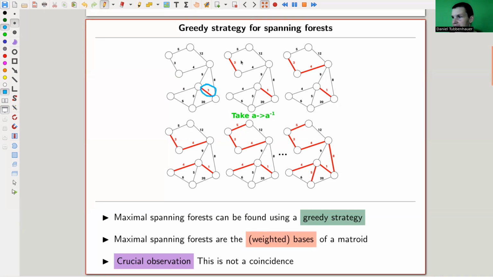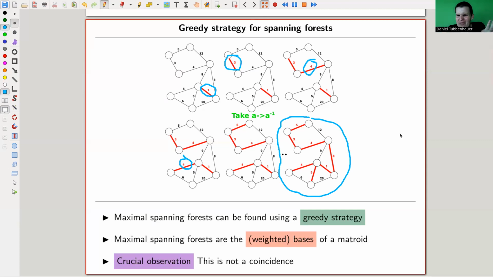Okay, and I pick the edge with the next minimal label. And the next minimal label, and the next. I just order the edges by their label and always pick one. That's greedy. I just always pick the smallest. It's a local strategy, and it will give me a global result. The only constraint is that I, of course, do not want to create any cycles. So you do not pick an edge if it would give you a cycle. And it turns out that this gives you the minimal spanning tree. So in the end, you would get this one here, for example.